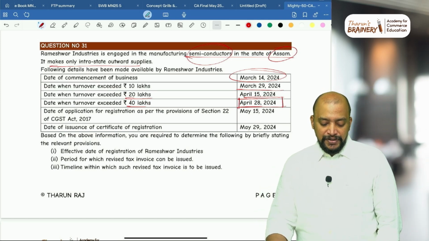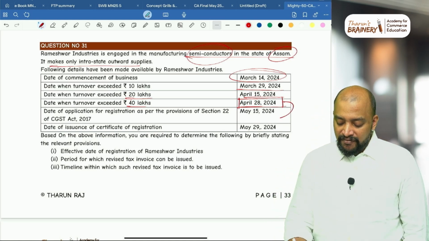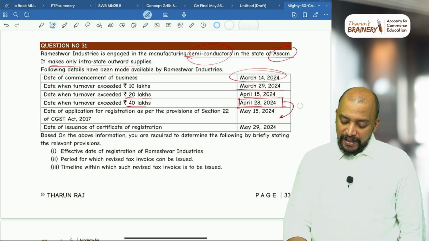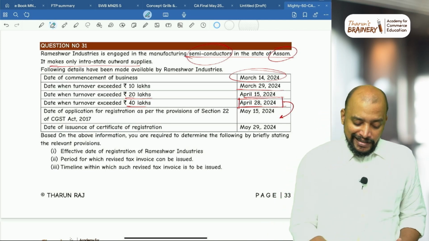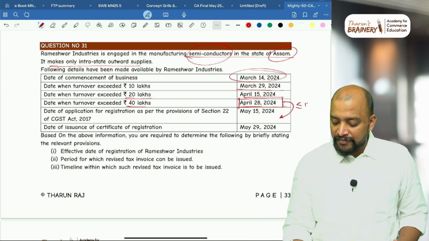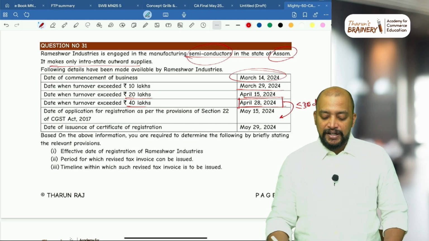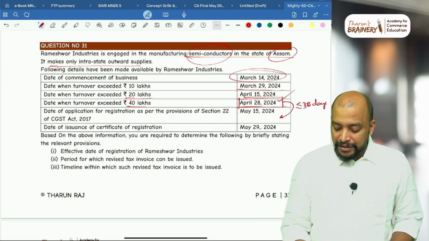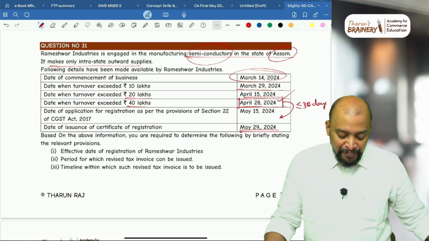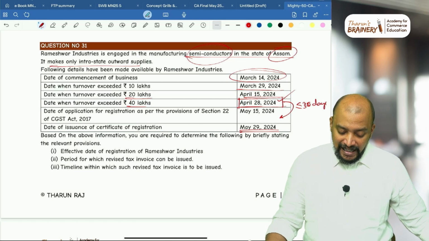Date of application for registration as per the provisions of section 22 is May 15. Whether they are making application for registration within 30 days or beyond 30 days. So see there, they are making application for registration April 28 now. April 28 to May 15. Yes, it is within 30 days. They are making application for registration within 30 days. So what will be taken as the effective date of registration? April 28 will be taken as effective date of registration, and date of issuance of certificate of registration is May 29. Based on the above information, you are required to determine the following by briefly stating the relevant provisions.